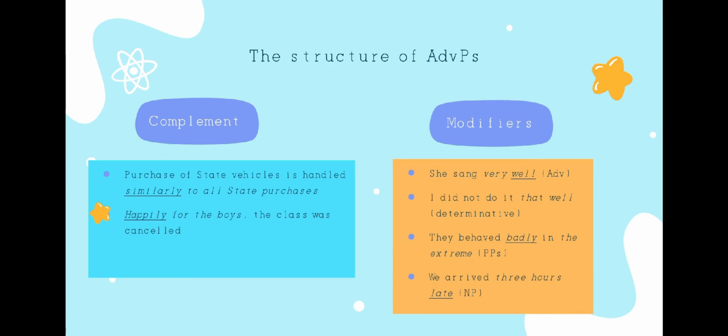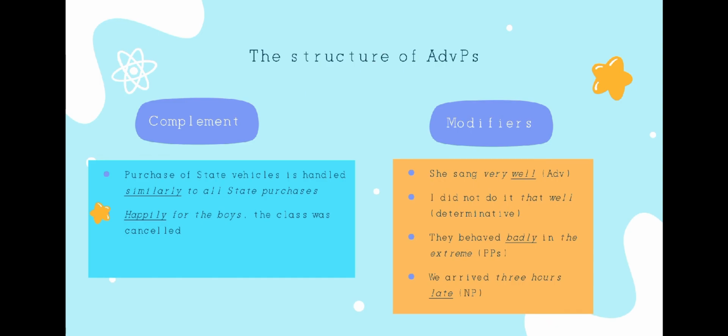And now we talk about modifiers. As I have already said in the first part, adverbs also function as modifiers of adjectives, and many modify other adverbs as well.